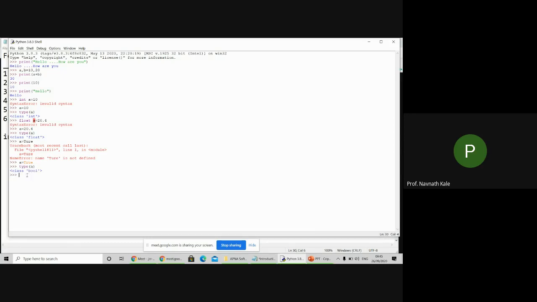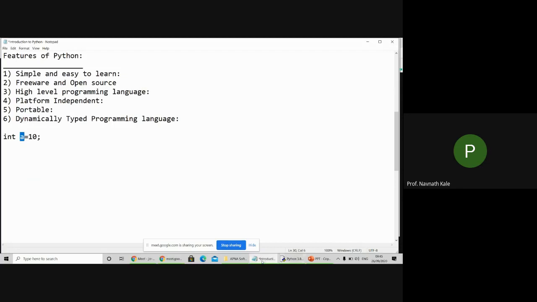Because of this feature in Python, it is called a dynamically typed programming language. Based on the provided value, the variable type is decided.